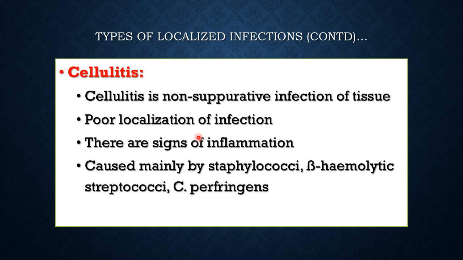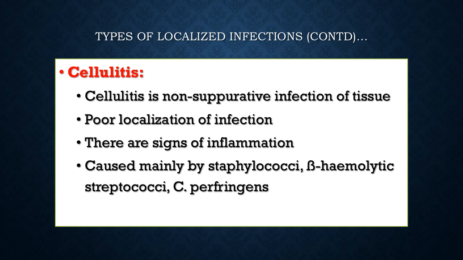The second option that can occur on entry of an invading organism into the body is cellulitis. Cellulitis is a non-suppurative infection of the tissues. There is poor localization with generalized redness of a large area, pain and swelling, all four signs of inflammation: calor, rubor, tumor, dolor. Pain, swelling, redness, and increased local temperature.